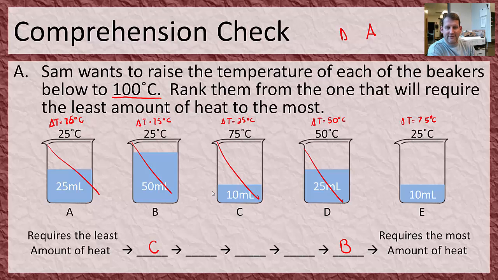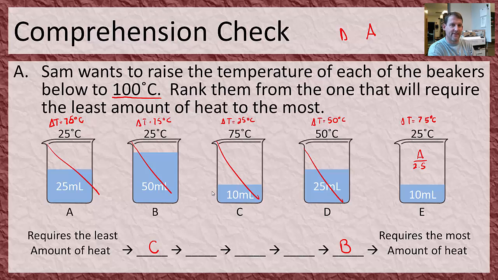Now on this one, we have 10 mils of water and 75 degrees Celsius. That is going to be super tricky. We have a big temperature change, and a small amount of water, so they're kind of working against each other. The big temperature change makes it hard to heat up, and the small amount of water makes it easy to heat up. Compared to, let's say, A, oh wait, this shouldn't be too bad actually. It's the same temperature change, but 2.5 times less water. So compared to A, this is just A divided by 2.5, so it's that many times less than the energy of A.